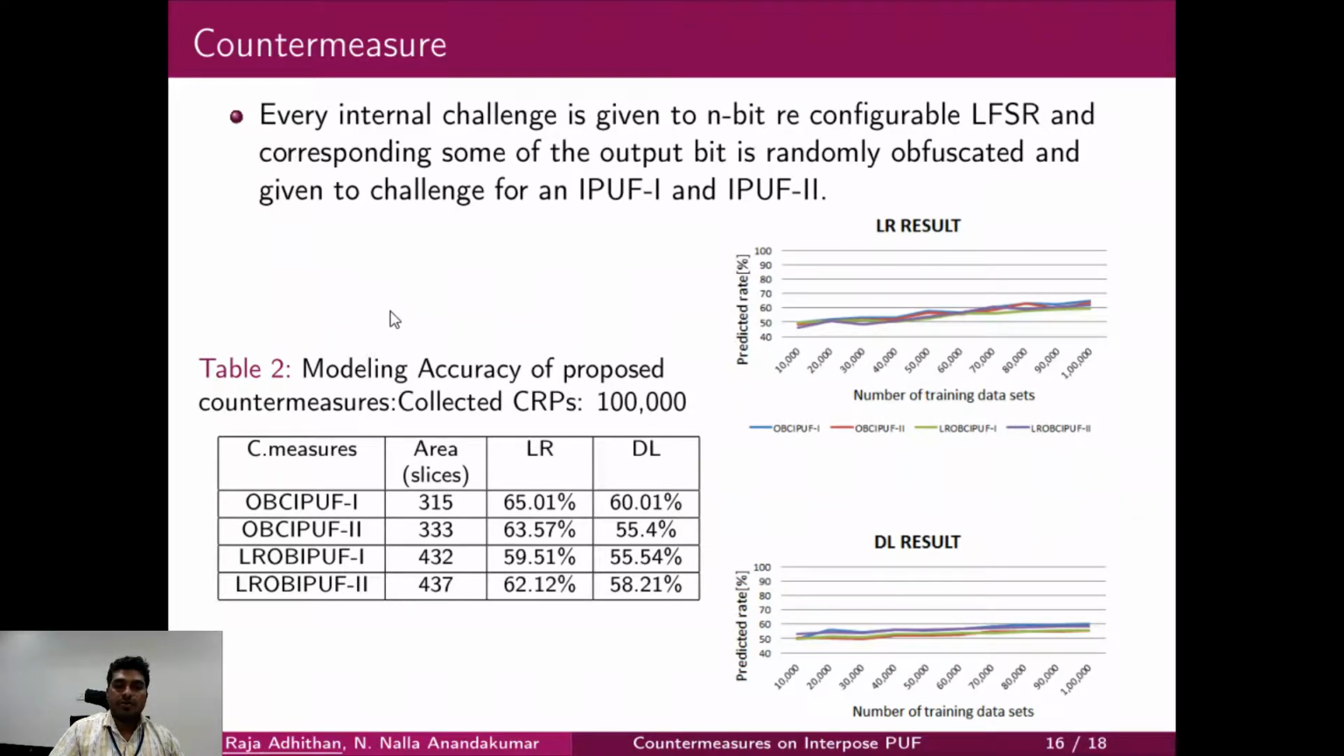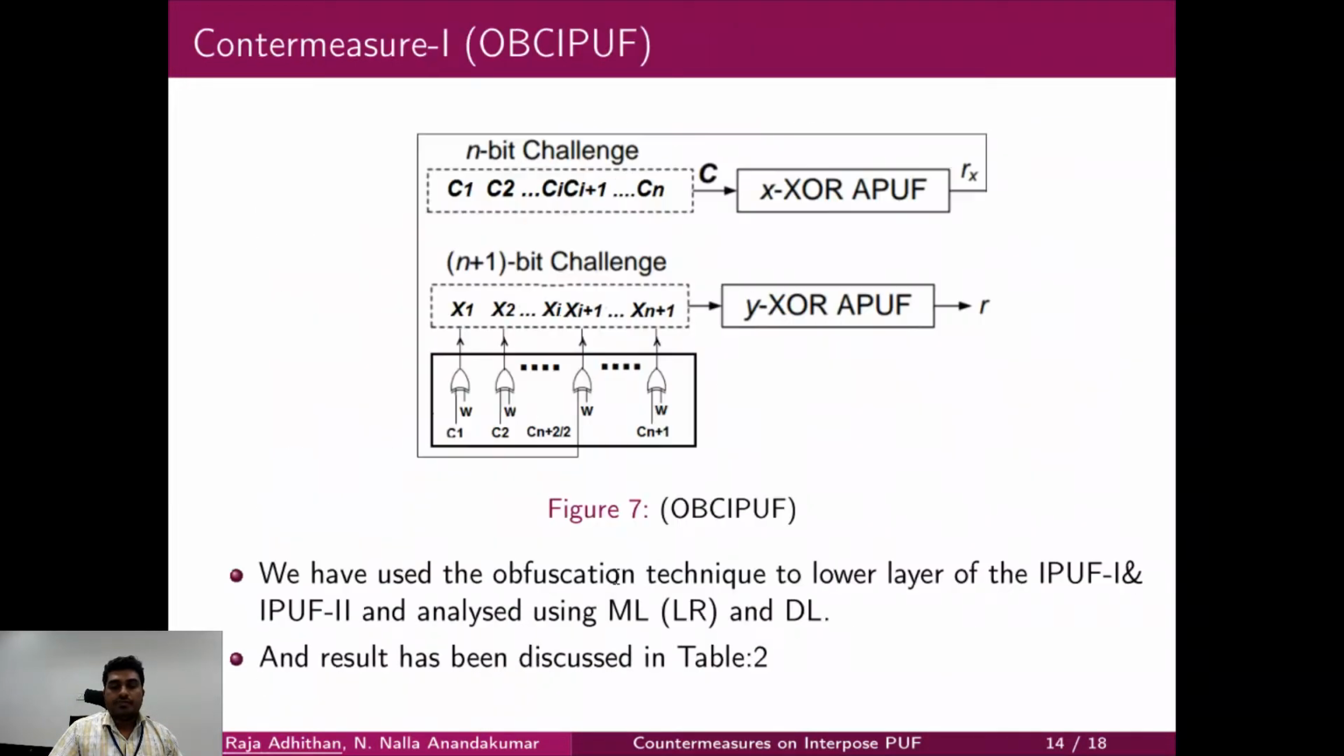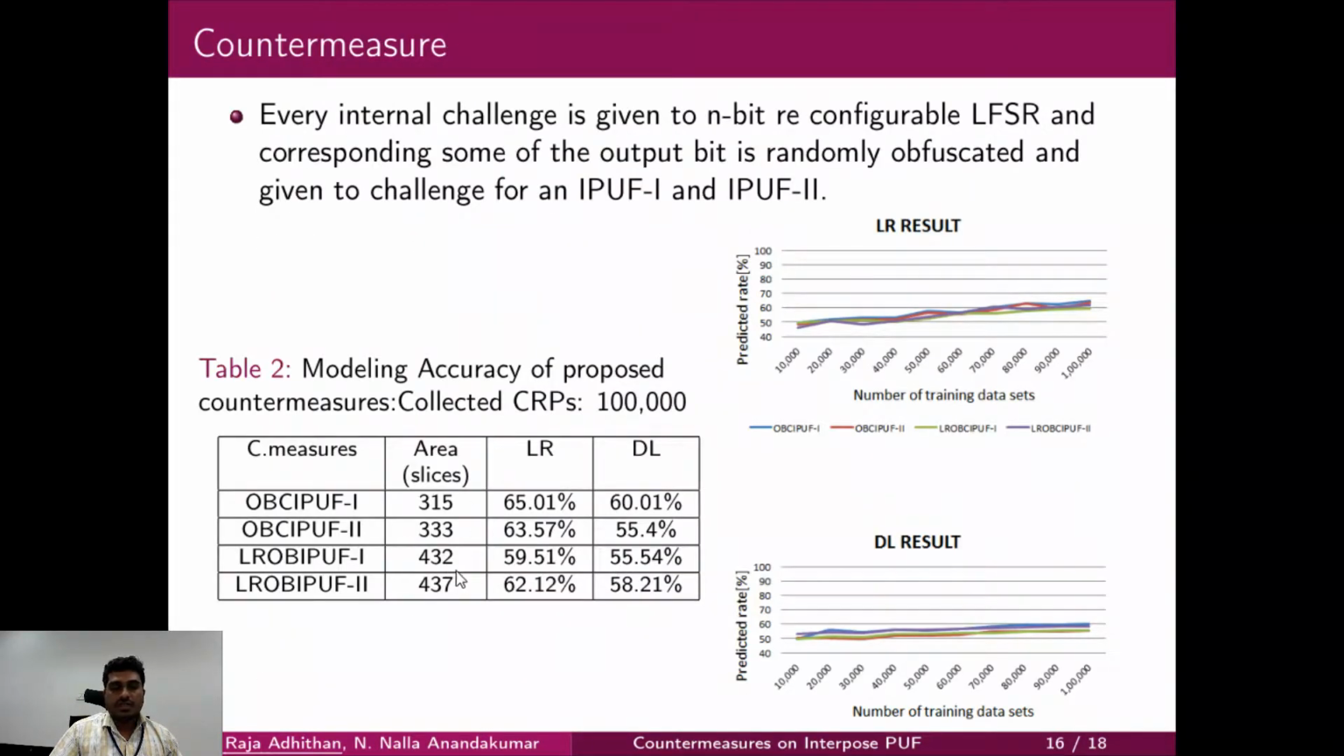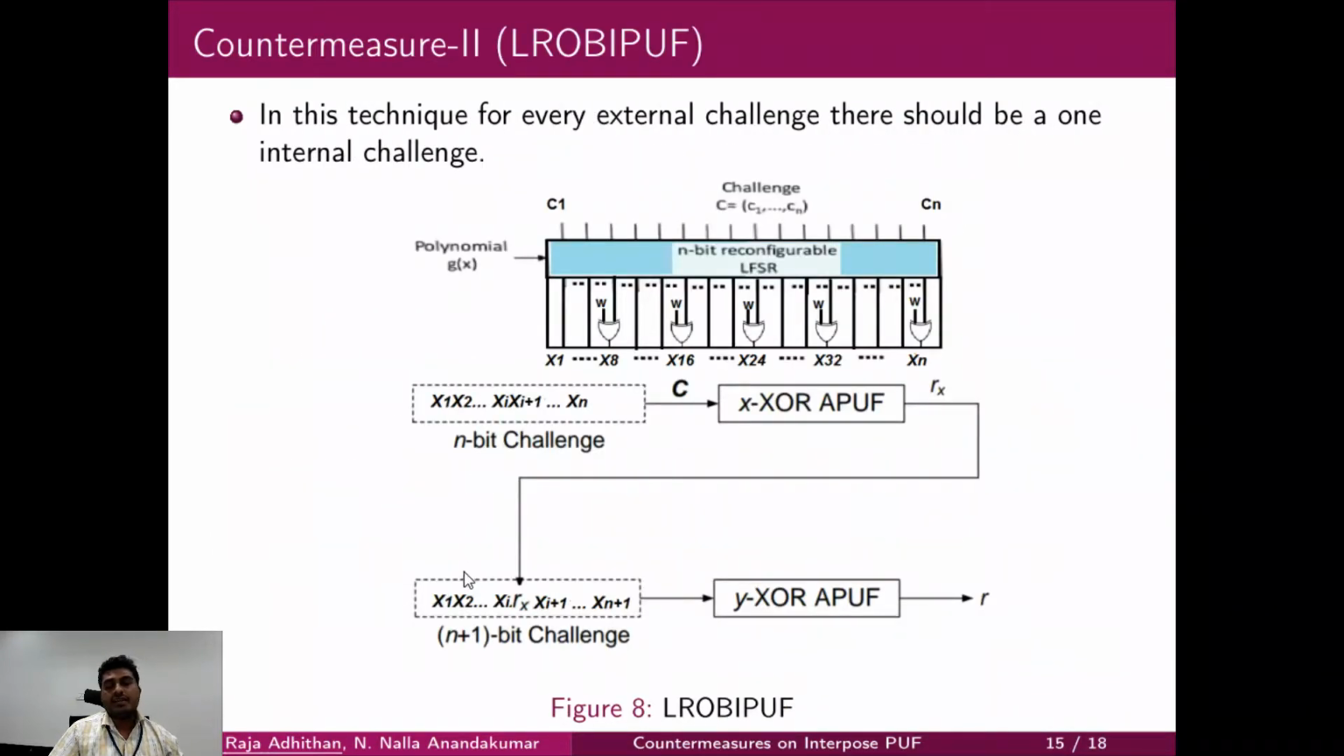So countermeasure 1 and countermeasure 2 were implemented for IPUF 1 and IPUF 2 designs, and we collected 1 lakh CRPs and analyzed using LR and DL models. You can see we have listed the area of slices occupied for these 4 combinations, and the DL and LR results are around 60 percent. If you compare this with the (5,5) IPUF, the countermeasure techniques consume very little area. So this may be a better resilience against modeling attacks instead of increasing the size of the interpose PUF.